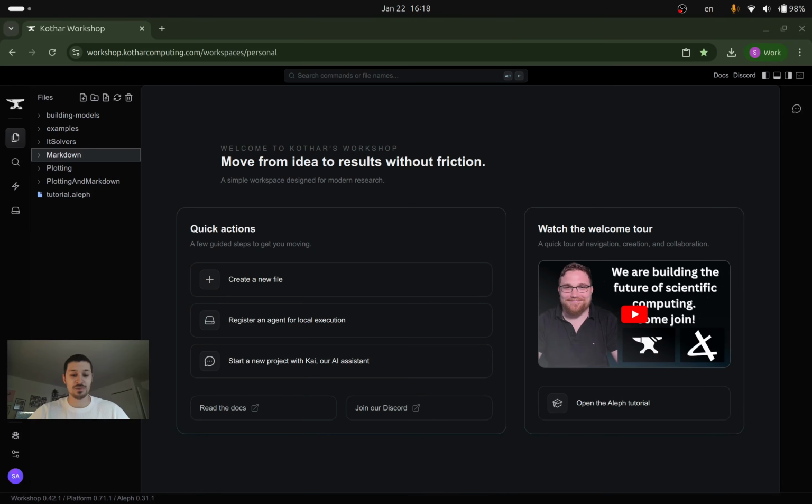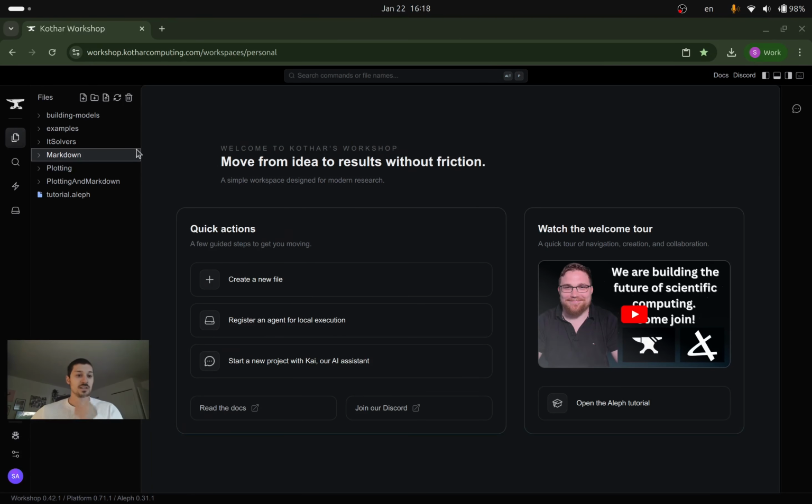Hi everyone. At the start of the new year, Kothar has a bunch of new features that have been published to the platform, and today I'd like to go over some key new ones that can help your workflows when performing many body calculations or doing some simple programming in Aleph, and some note-taking as well.